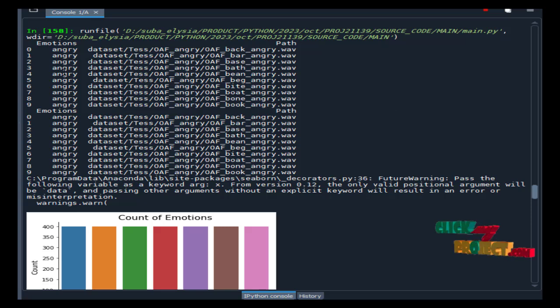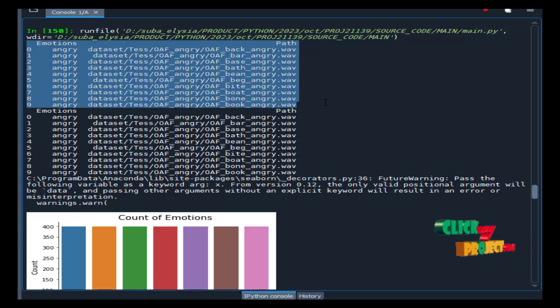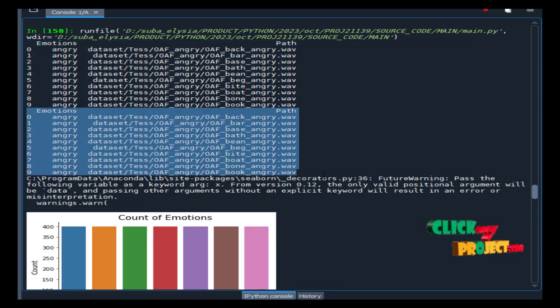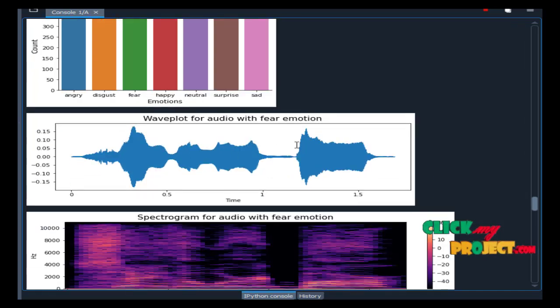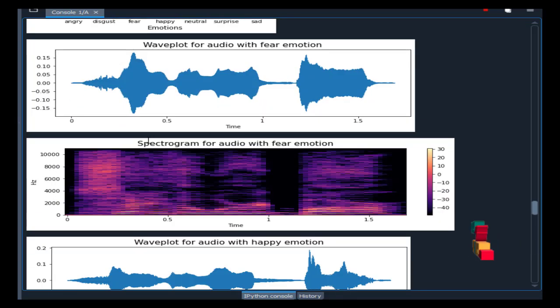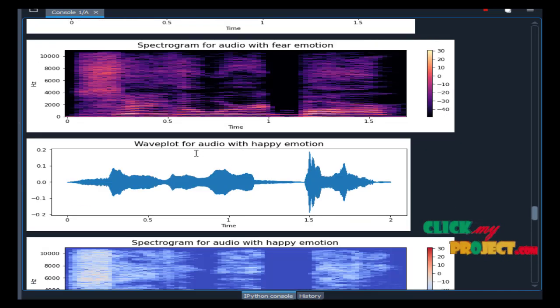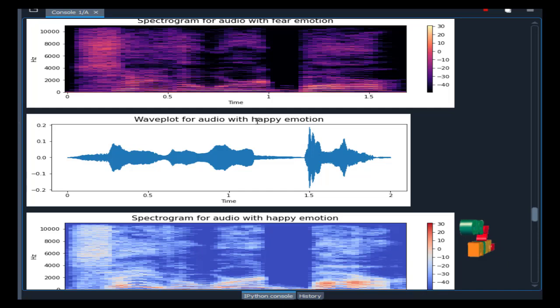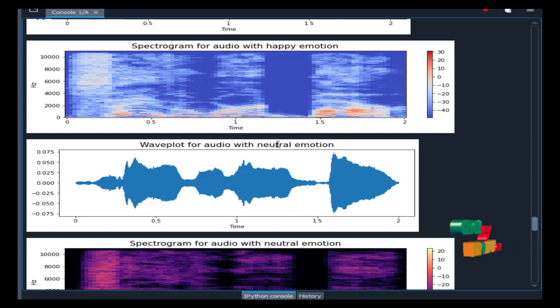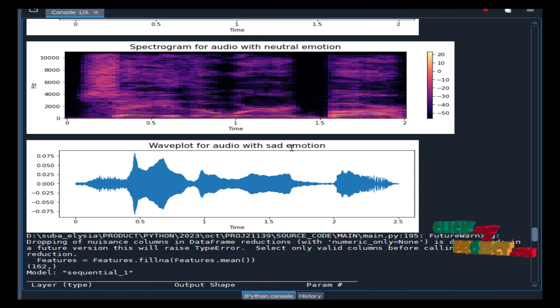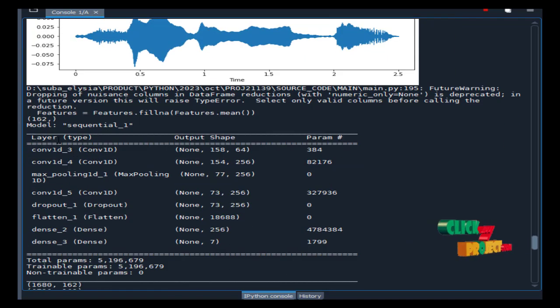After executing our code, we have the data set like this. This is our sample data set, and we have to convert it into the CSV file. This is the CSV file output, and we have the emotions such as 7 types of emotions with 400 files each, and this is a sample emotion file wave plot. This is a spectrogram of that wave plot, and this is the sample happy emotion, and this is a spectrogram, and this is a neutral, means normal emotion, with the spectrum, and this is a sad emotion.